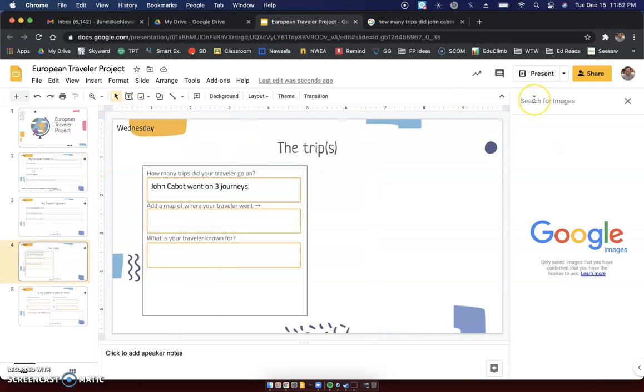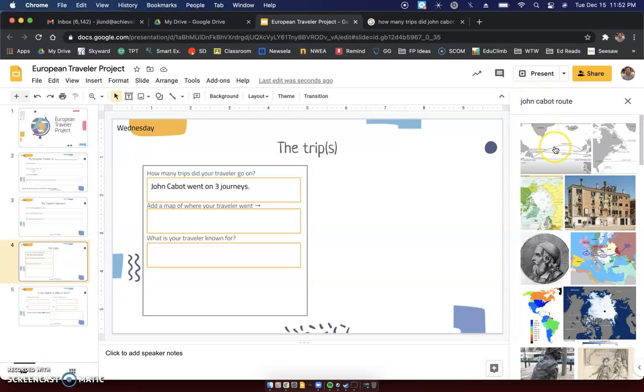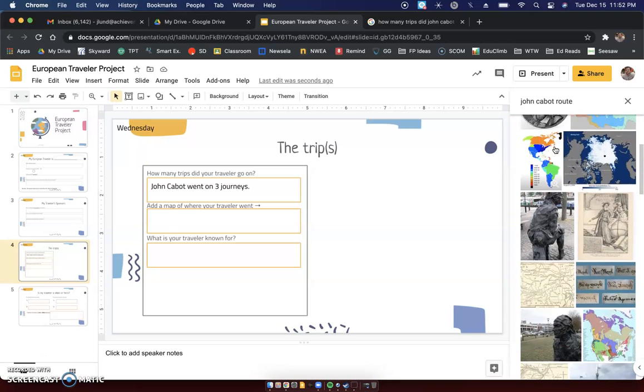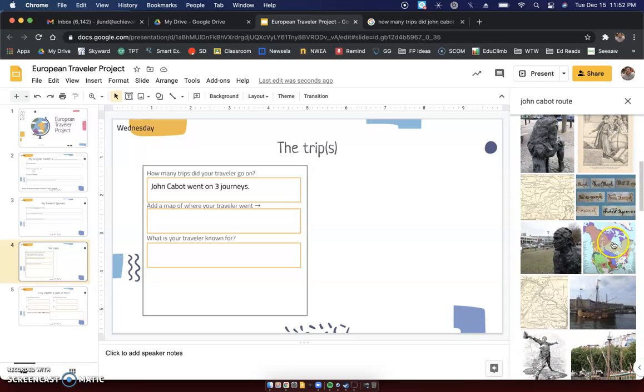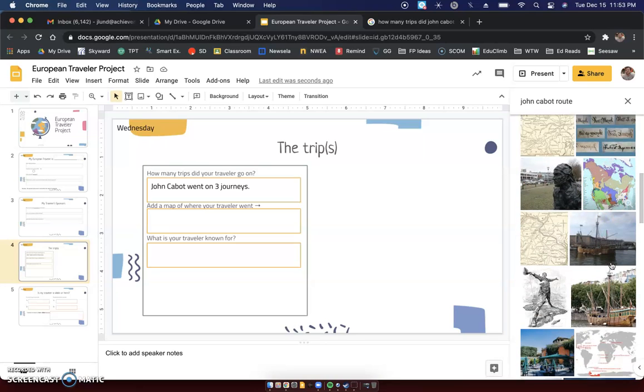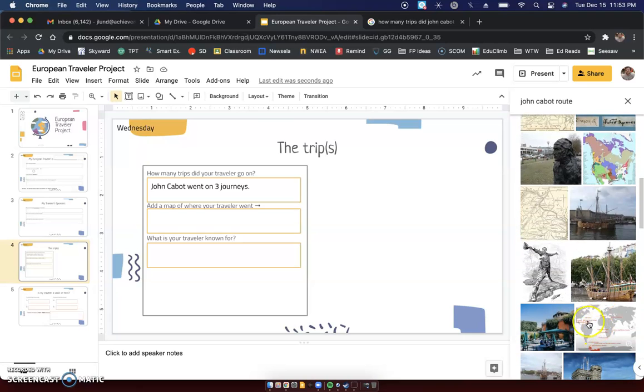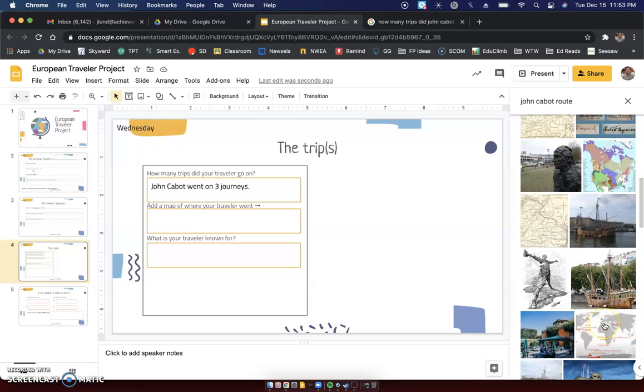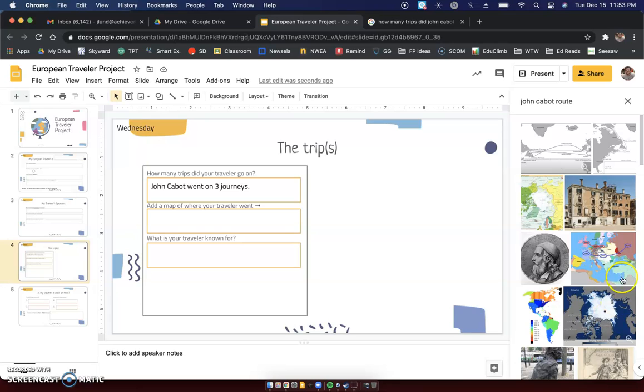If I search the web and I say John Cabot route or trip or journey, see there are a few maps here, but not a lot. Like this map, I don't even know what this is. This is a bunch of colors, and I'm guessing that this is Native American tribes, and who belongs there. Here shows the whole world. We don't need to know the whole world because he didn't visit the whole world. There's not a lot of options. And so, if you do find one right here that works, that's awesome.